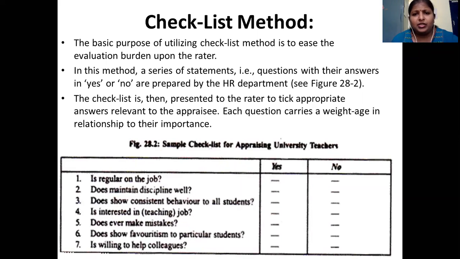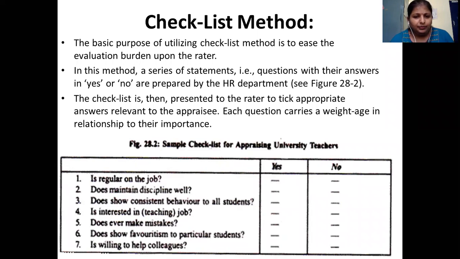Then comes the checklist method. The checklist method is very simple. Here there is a set of questions, you can see on the slide in table 28.2, with yes or no options. For every employee, the head or the supervisor will rate him on yes or no statements. There is no rating scale given here, it is simply whether he does it or does not do it. So that is the checklist method.